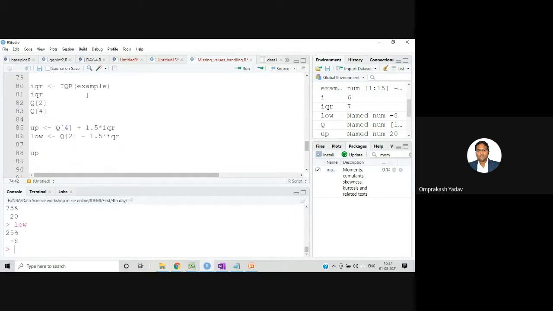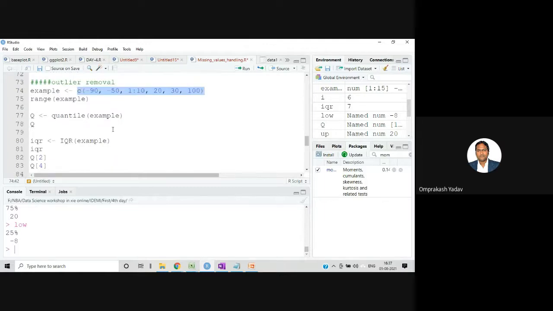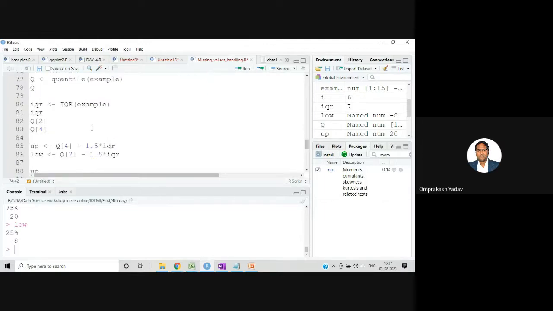So we can fire the quantile and get all the values. For any variable, you can get the quantile values, and then based on indexing you can set the upper limit depending on the IQR value. So the upper limit is 75% plus 1.5 times IQR, and the lower limit is 25% minus 1.5 times IQR. So we have set the limit. Now we will execute the main command.